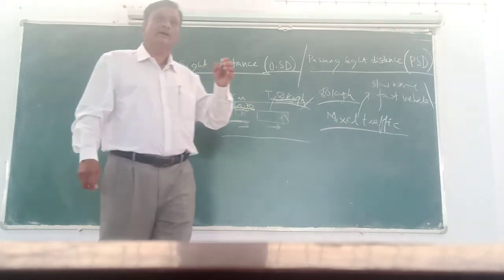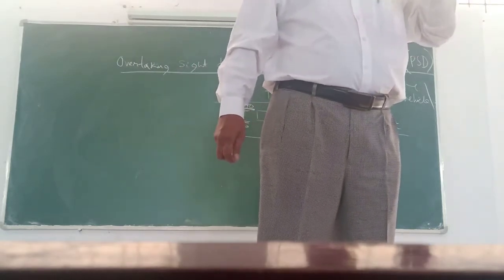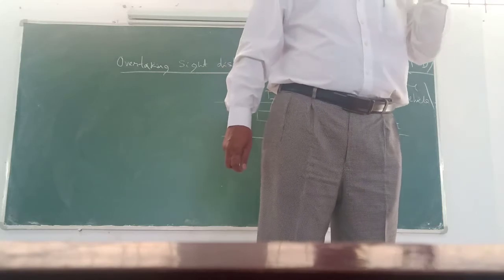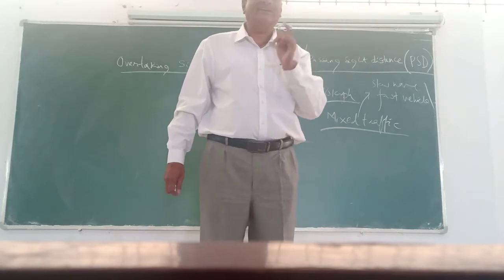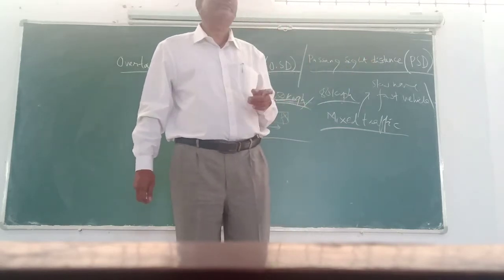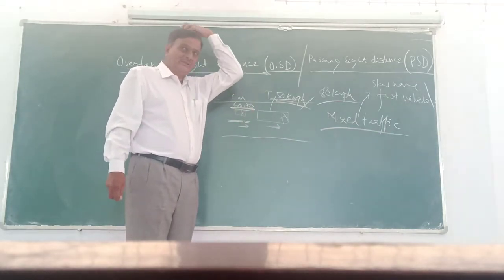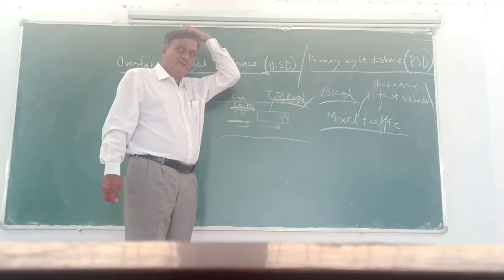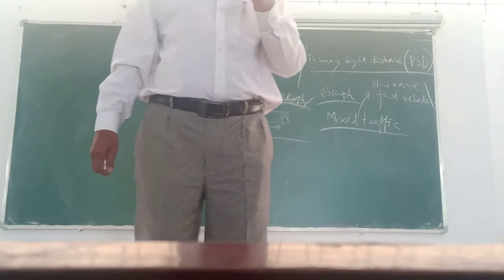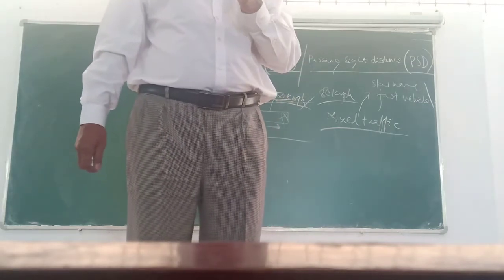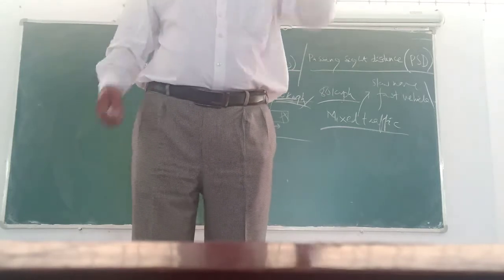Look at it. The overtaking distance is the distance required by the fast moving vehicle to overtake the slow moving vehicle without colliding with the vehicle coming from the opposite direction. Very important. I repeat the definition once again. Overtaking side distance, or passing side distance, is the distance required by the fast moving vehicle to overtake the slow moving vehicle without colliding with the vehicle coming from the opposite direction at the same time.